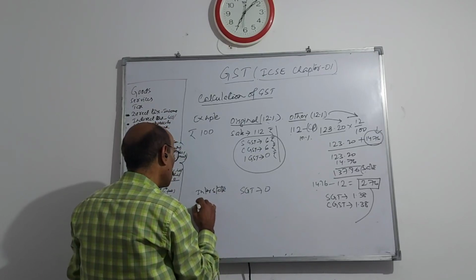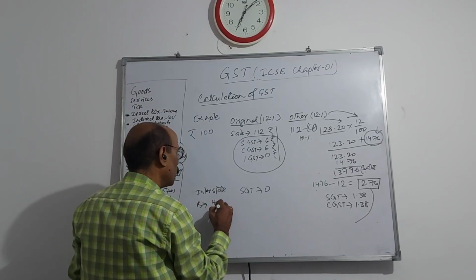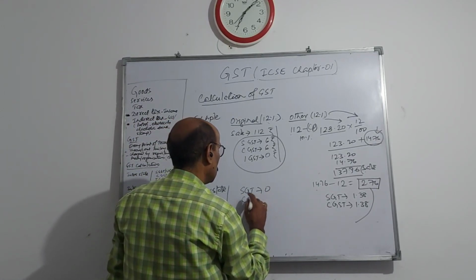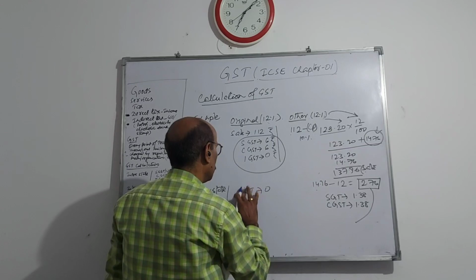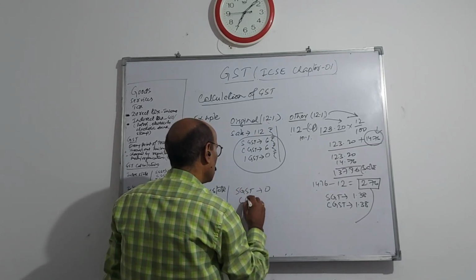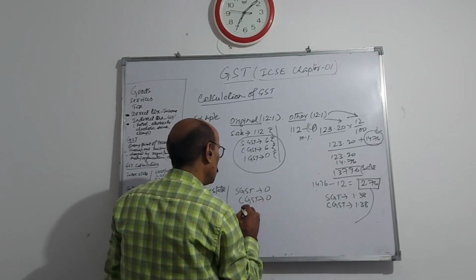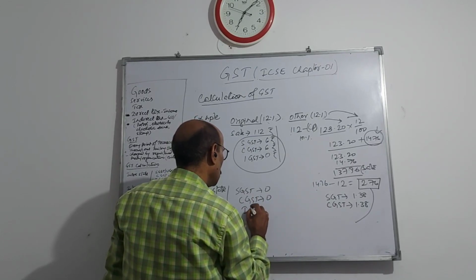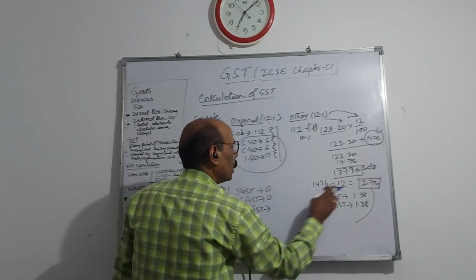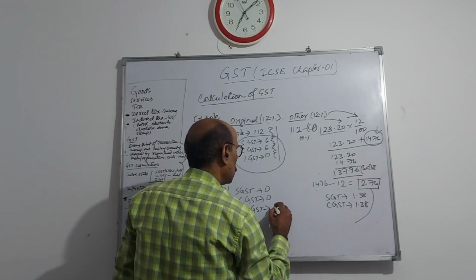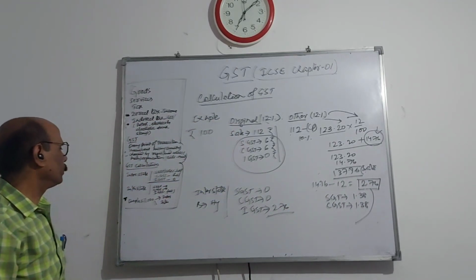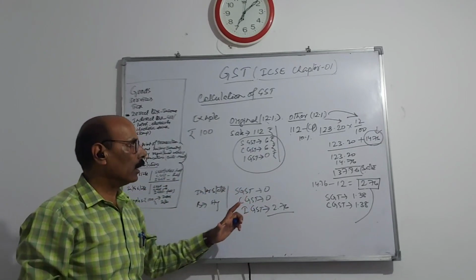Here suppose Bangalore to Hyderabad, SGST 0, CGST also not applicable, only IGST is applicable. Okay, integrated GST, and this total extra amount will go to IGST. Like this, you understood? Examples are clear.